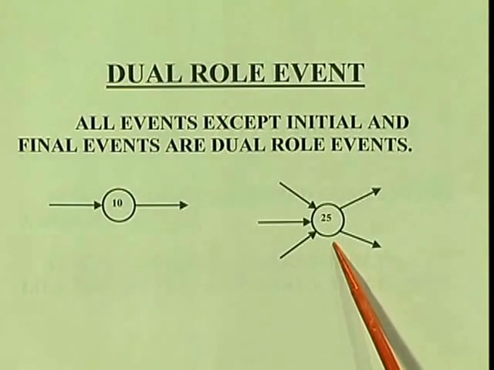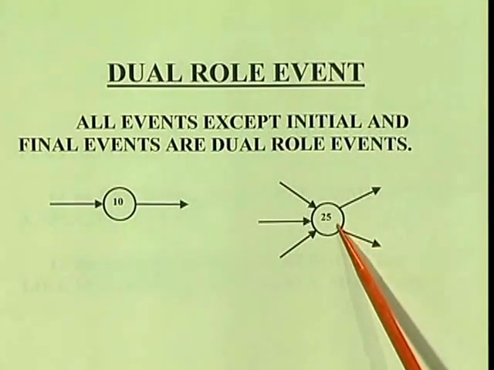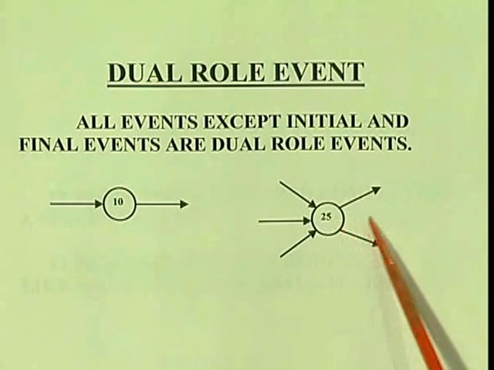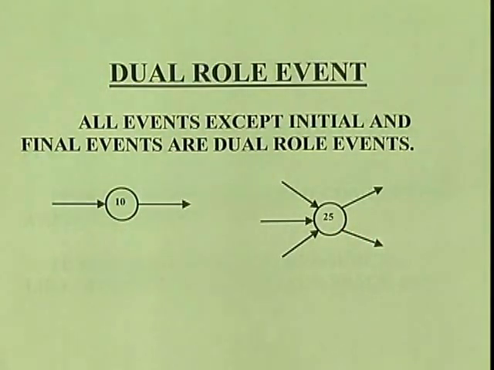Next we will go for a different one. Here in the activity you might have observed that 10 was given, 25 was given, here event 25, event 10. So this is nothing but called skipping of events. In some of the cases, in a project there are a number of events and activities, and when we give numbers we may skip 1 or 2 events.